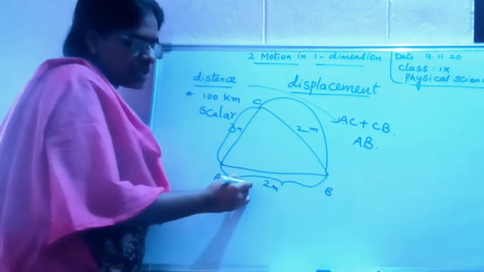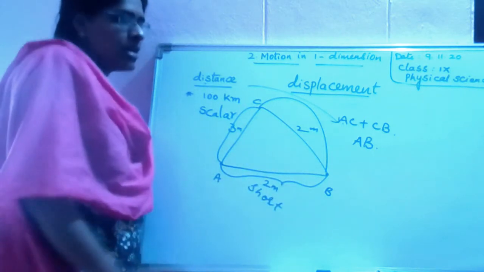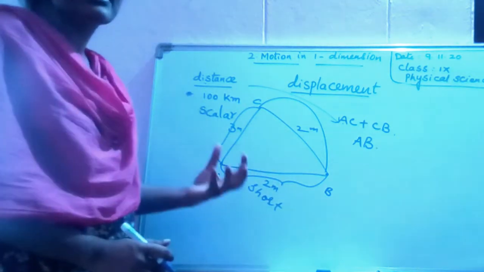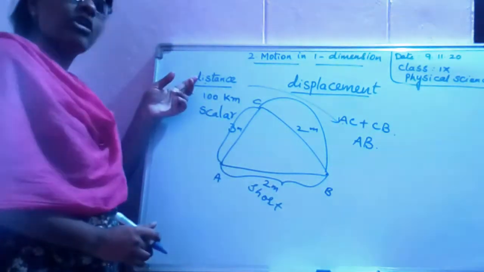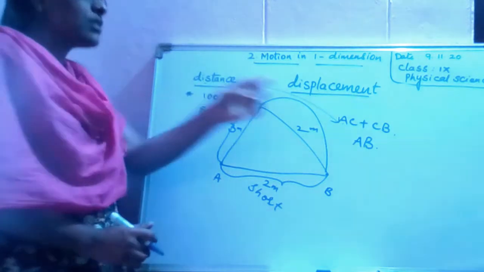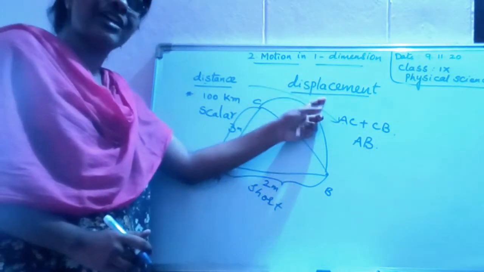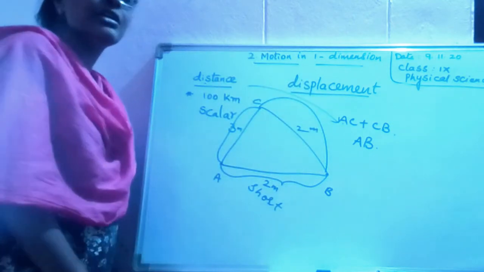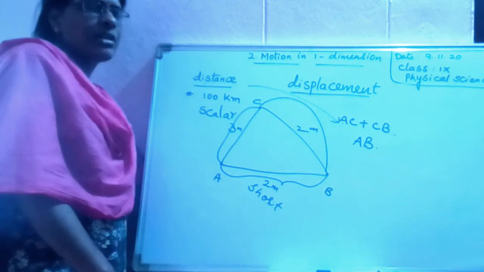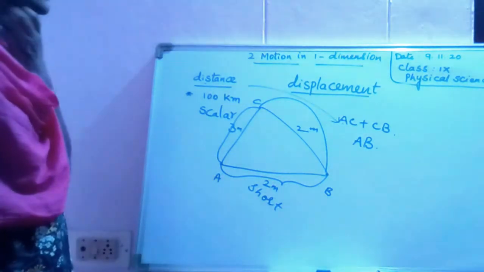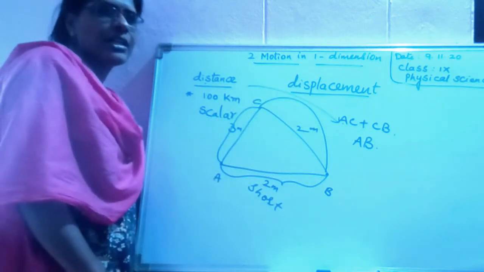A to B directly is the shortest way. The longest path traveled by a body is called distance. The shortest path covered by a body is called displacement.